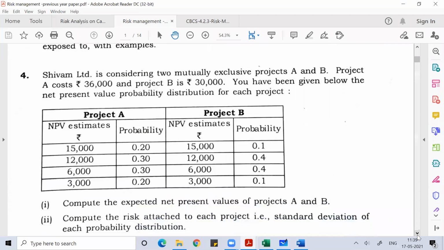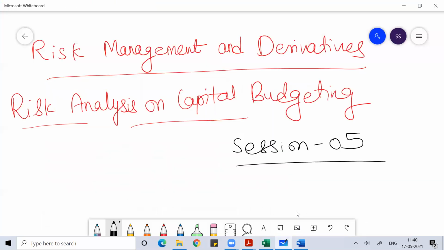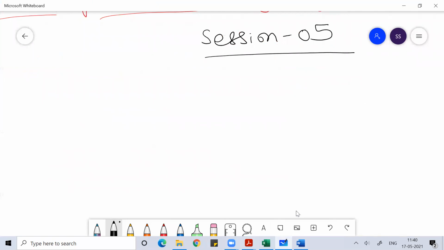This question is like: Shivam Limited is considering two mutually exclusive projects A and B. Project A costs 36,000 rupees and B costs 30,000 rupees. You are given below the net present value probability distribution of each project. Compute the expected net present value of project A and project B. So how will you calculate the expected net present value? For that, we use the simple formula which we have already discussed. If you are going through all my sessions, you know that.